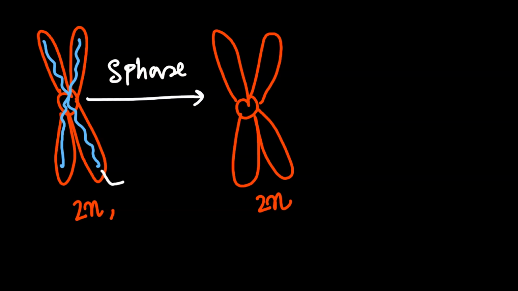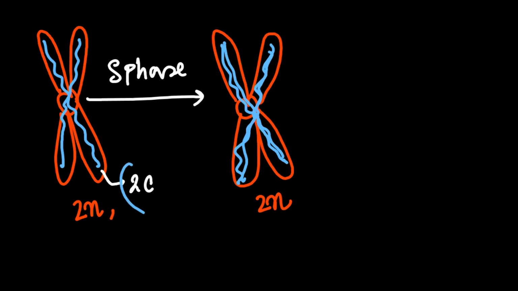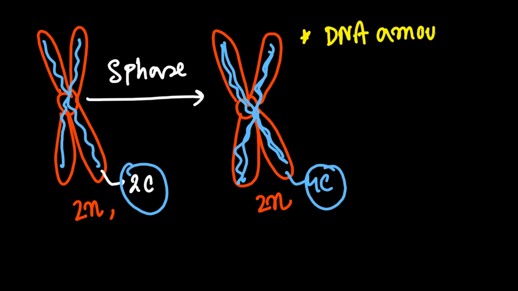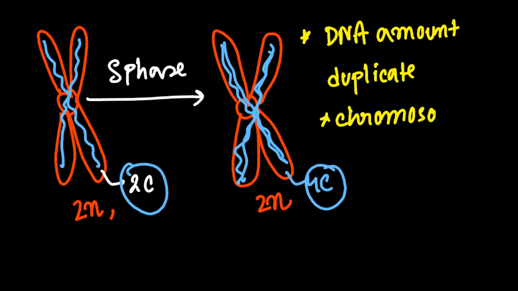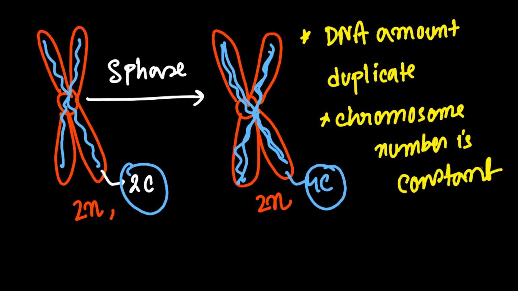But if the DNA amount is 2c, this is 1, this is another 1, this is 1, this is another 1. So from 2c, it will form 4c. Here the DNA amount duplicates and the chromosome number is constant. The ploidy is constant. Is this clear?